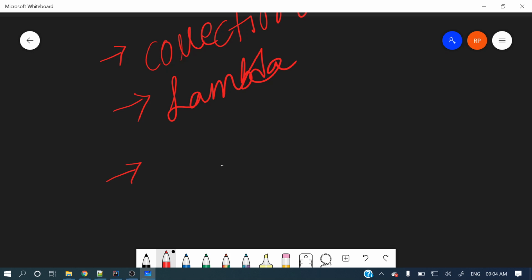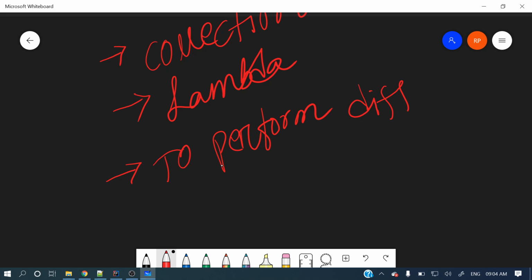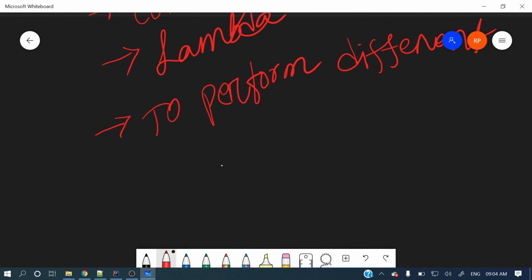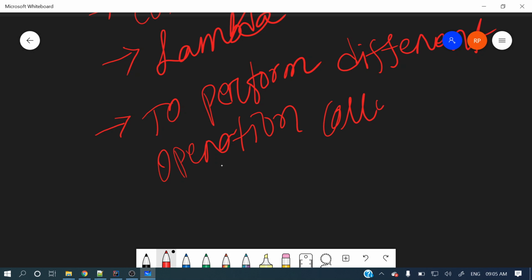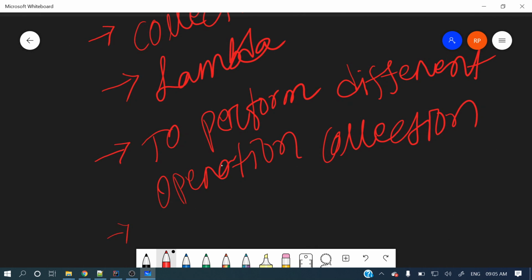To perform different kinds of operations on collections. For this, the streams API is extremely required, right?